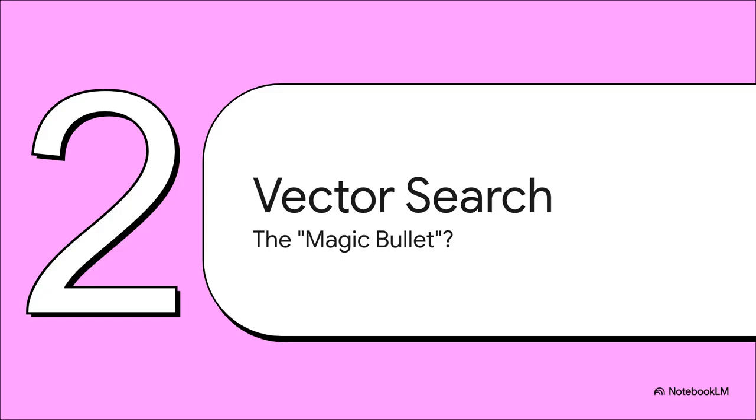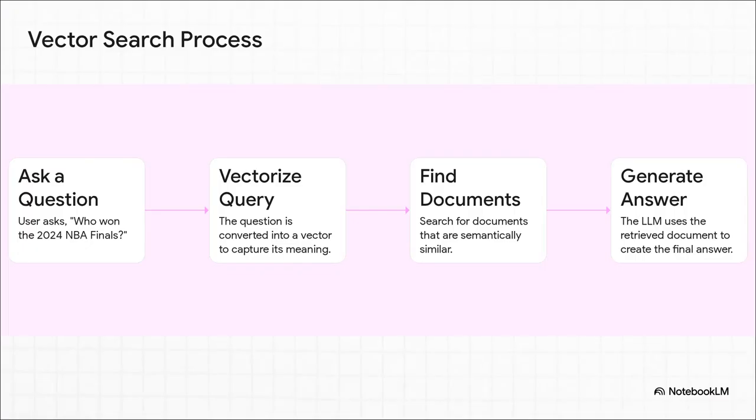So to plug this knowledge gap, the entire AI world got super excited about this one powerful new tool. It felt like the perfect solution, the magic bullet for everything. It's called vector search. So how does this thing actually work? Well, it's pretty cool. You ask a question, right? Like, who won the 2024 NBA Finals? The system takes that question and translates it into a bunch of numbers. That's the vector. This vector isn't about the words, it's about the meaning. Then it zips through a database looking for other documents whose vectors are a close match, meaning they're semantically similar. It grabs that document, hands it to the LLM, and the LLM spits out your answer.